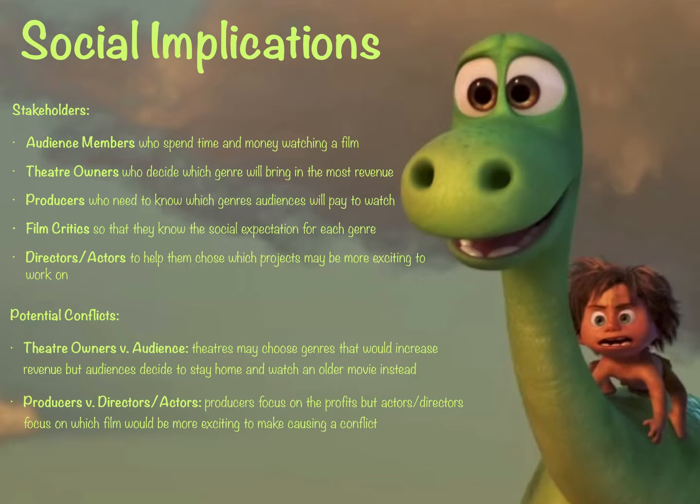We have two potential conflicts. The first scenario is between the theater owners and the audience. Theaters may choose genres that would increase revenue, but audiences decide to stay home and watch an older movie instead. And then the next scenario is that producers have a conflict with the actors and directors, where producers focus on the profits, but actors and directors focus on which film would be more exciting to make, which causes another conflict.